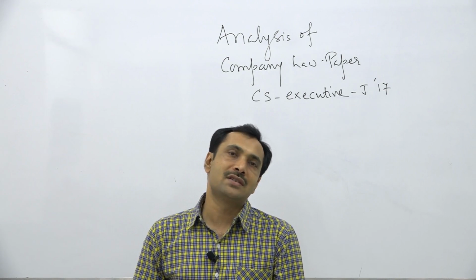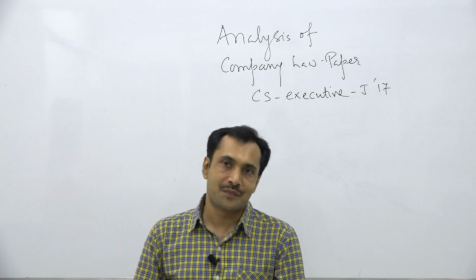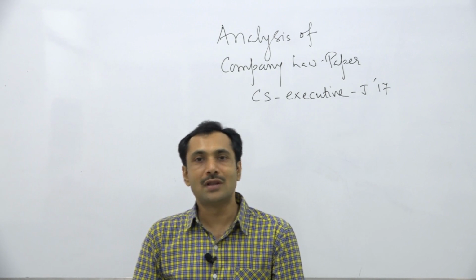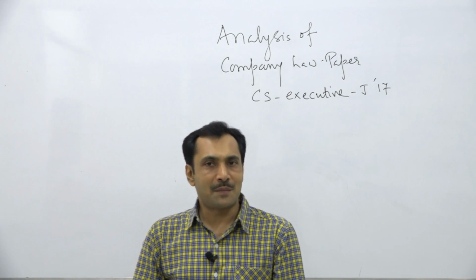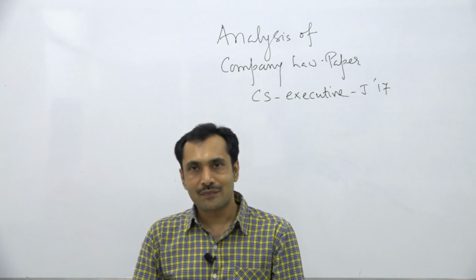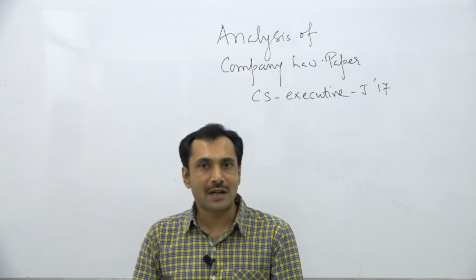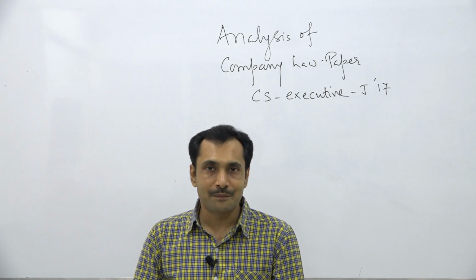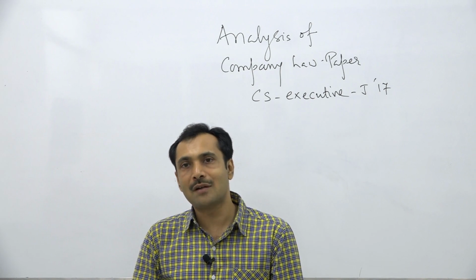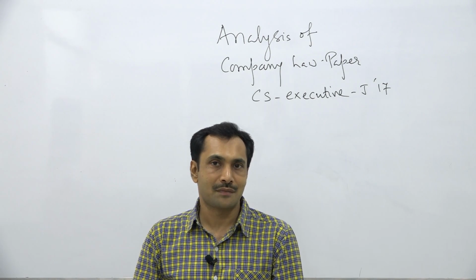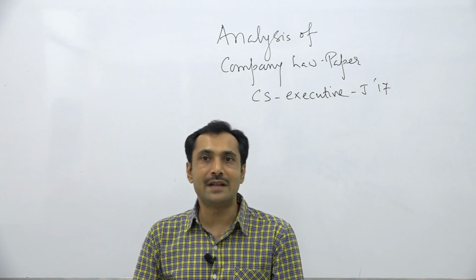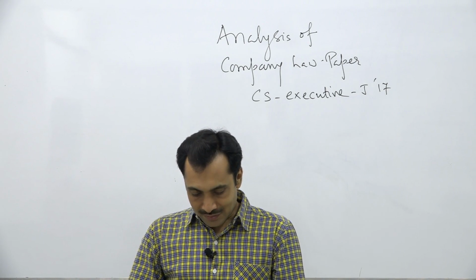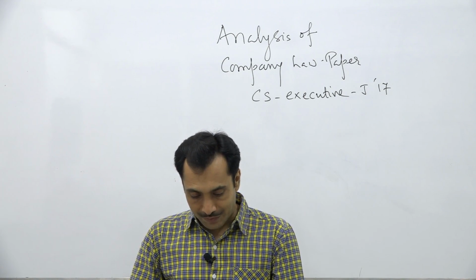See, there are 2 points. One is they would like to declare a dividend out of capital. Second, they would like to declare a dividend without providing depreciation. A company can declare the dividend out of capital if the articles of the company authorize it, if there is an actual realization of the capital profit, and the valuation has been carried out of the entire assets and liabilities, etc. So there is nothing wrong if the company declares the dividend out of capital. But the company cannot declare the dividend without providing depreciation. So it was a good question, a tricky question in my opinion.